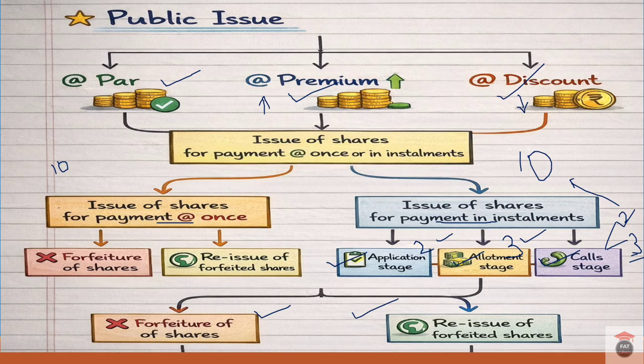During the final call, if he is not able to pay the amount whenever the company calls, then the company has the right to cancel that share. That share will be re-allotted to somebody else. So they cancel the share of that shareholder and re-allot the share to another shareholder. That we consider as a reissue of forfeited shares.